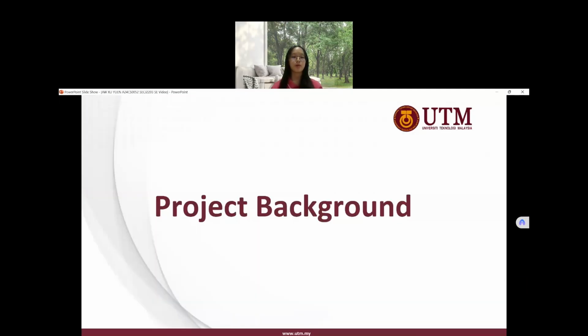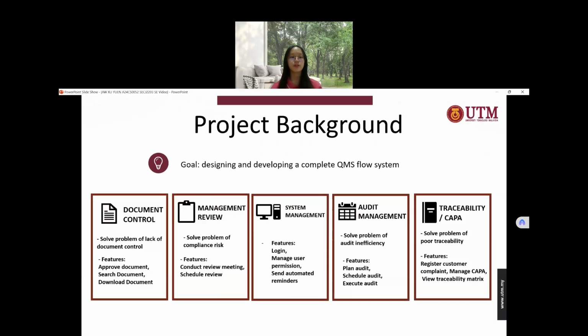And now I will explain our project background. Our goal is to design and develop a complete QMS flow system. Basically we have 5 modules. The first one is the document control module. It solves the problem of lack of document control. It has the features of approve document, search document, and download document. The second one is the management review. It solves the problem of compliance failure, and it has the features of conduct review meeting and schedule review.